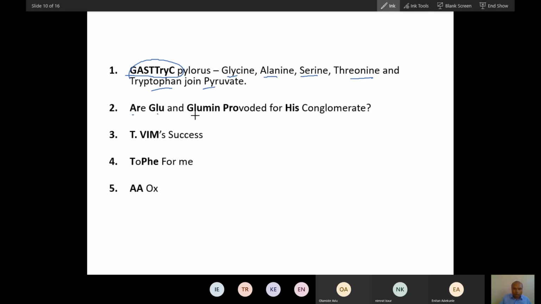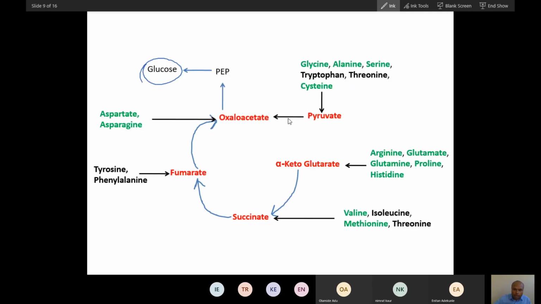So these are: R, glue, glumine, provided for his conglomerate. Conglomerate represents alpha ketoglutarate. So R means arginine, glue. Conglomerate is a verb that you use to attach different types of stones or different colored material together. So this is called conglomerate. Glue, you know what glue is, to paste something. So glue and glumine, I have just added glumine. Glutamate and glutamine provided for proline. HIS, his for histidine. So you can see this: R, glumine provided for his conglomerate.